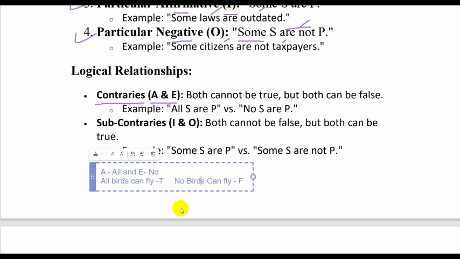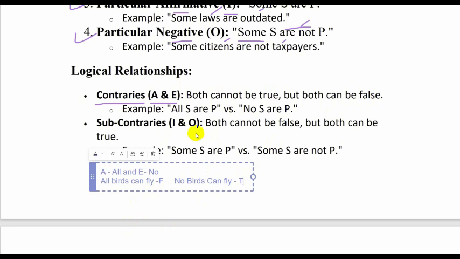And if this is false, this will become true. In contraries, A and E are contraries because both cannot be true. If all birds can fly, then we cannot at the same time say no birds can fly. So both cannot be true, but both can be false.